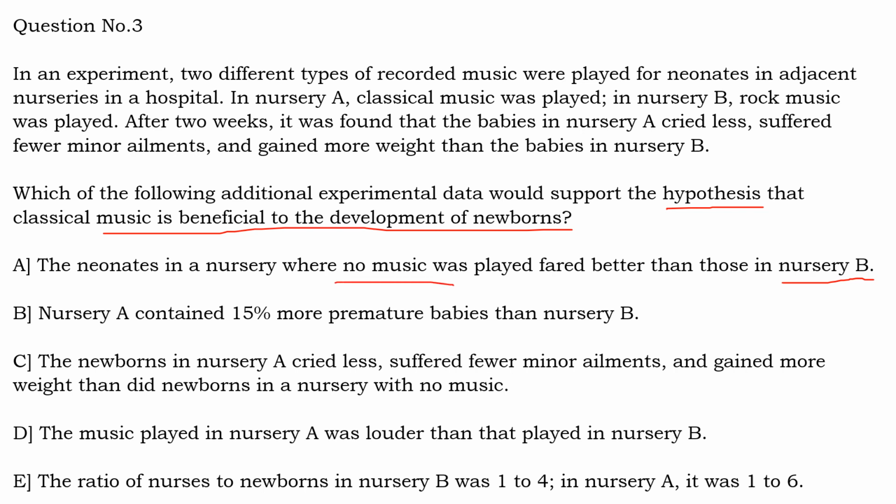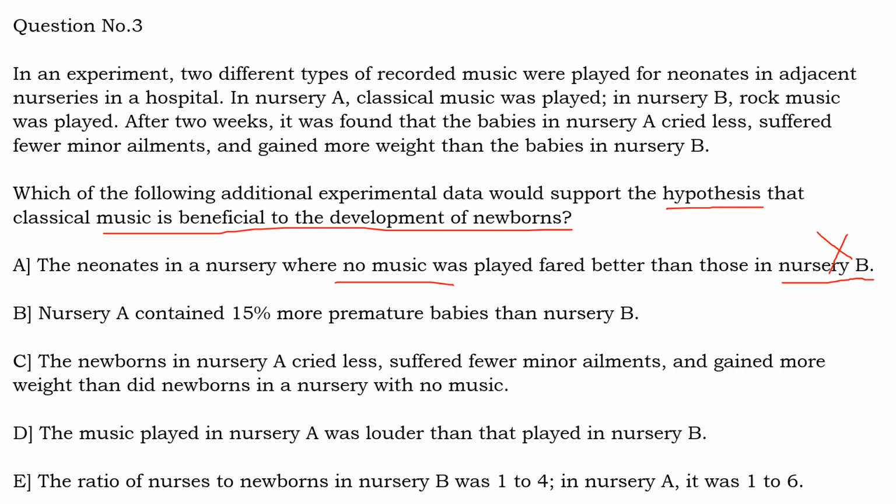Our question is, what is the data that will help in supporting the thesis that classical music is beneficial for development? We are comparing the development of babies where no music was played with babies who heard rock music. So this is in no way going to help us in supporting this particular theory.